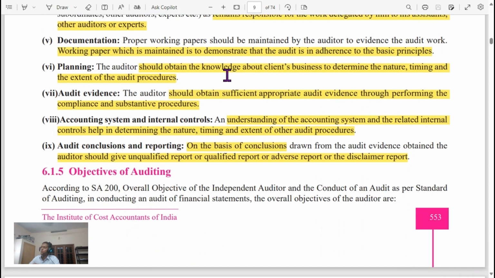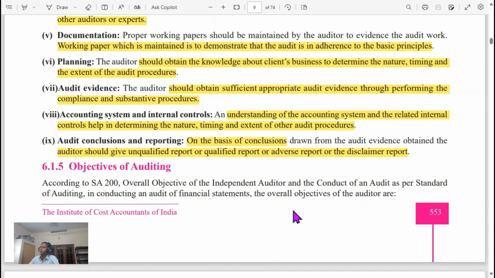The auditor should obtain knowledge about the client's business to determine the nature, timing, and extent of audit procedures. He should obtain sufficient appropriate audit evidence through performing the compliance and substantive procedures. Understanding of the accounting system and related internal control helps in determining the nature, timing, and extent of the other audit procedures. On the basis of conclusions, the auditor should give an unqualified report, qualified report, adverse report, or disclaimer report.